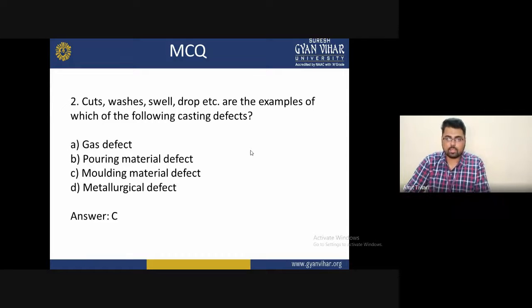Second: cuts, washes, swell, drop, etc. are examples of which of the following casting defects? The options are A, gas defect; B, pouring material defect; C, molding material defect; D, metallurgical defect. The correct answer is C, molding material defect: cuts, washes, swell and drop are examples of it.